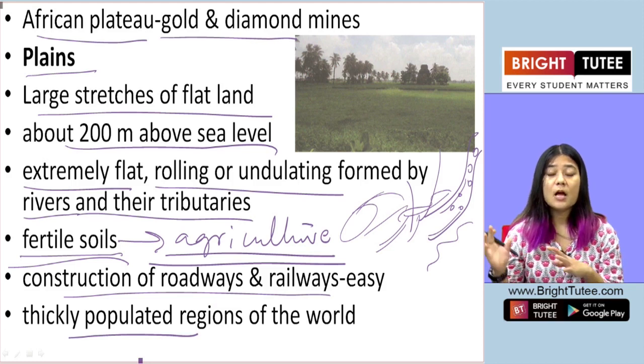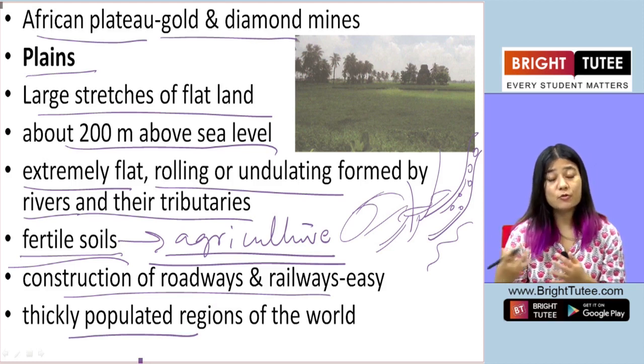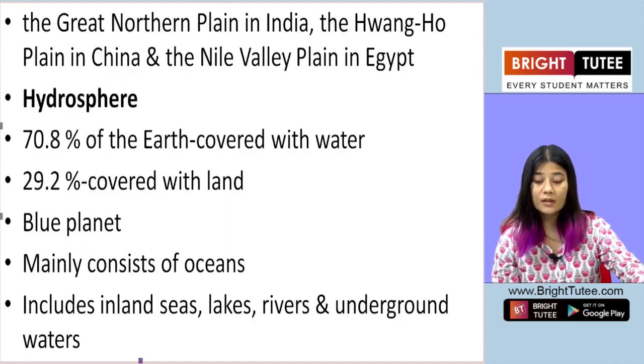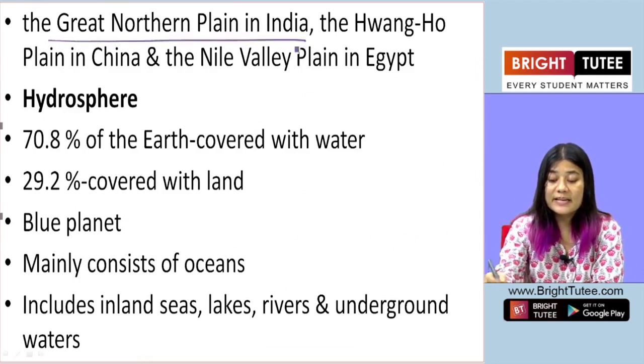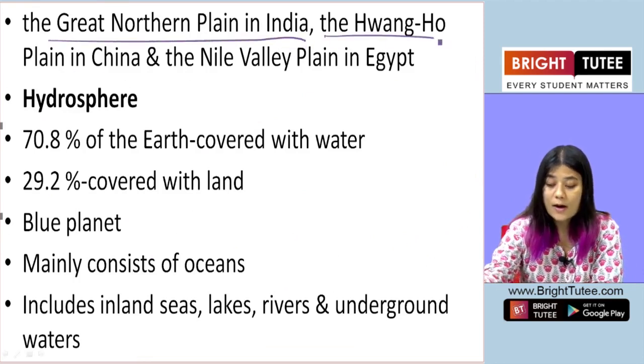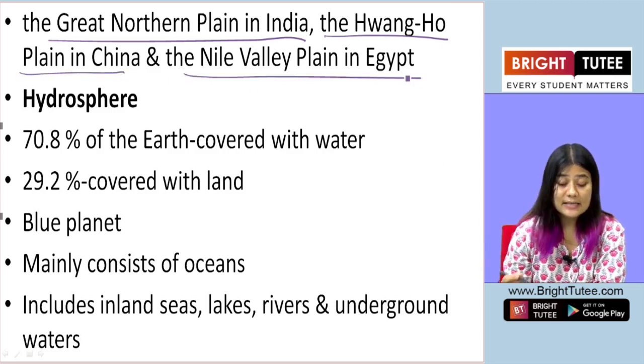Most of the people migrate to the plain areas to cultivate the land, grow crops, or to settle there. Some examples of the plains are the Great Northern Plain in India, the Huanghe Plain in China, and the Nile Valley Plain in Egypt.